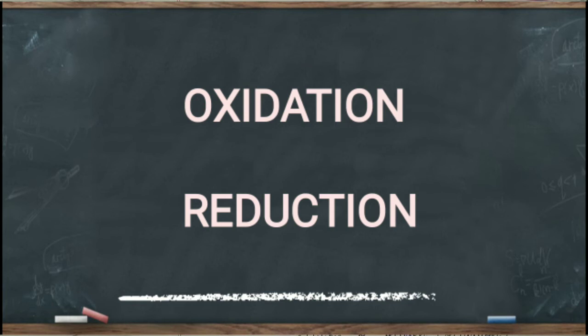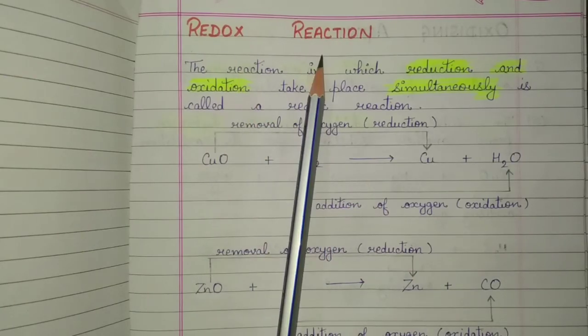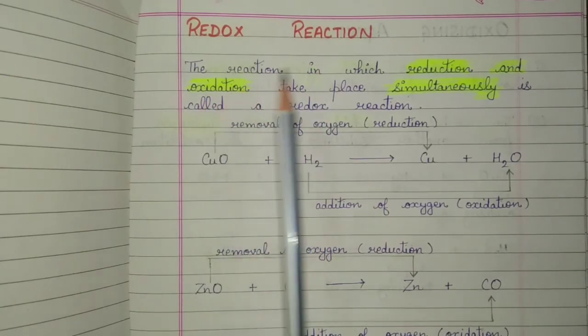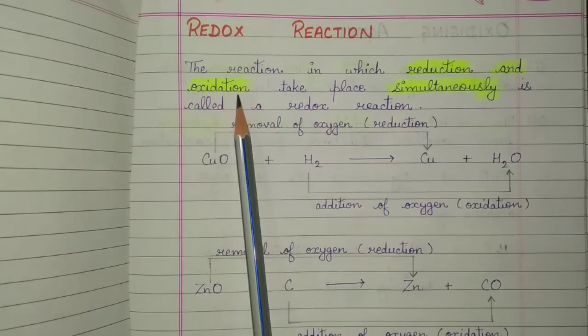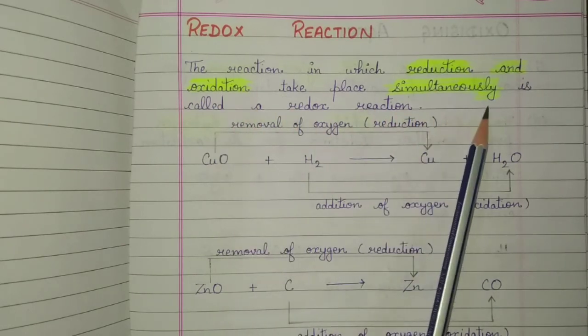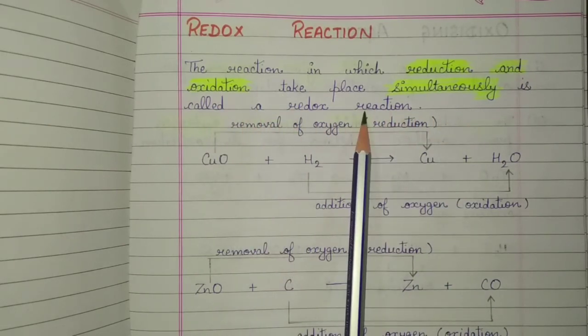In actual, oxidation-reduction reactions are complementary, meaning oxidation and reduction occur together. Such kinds of reactions are called redox reactions, meaning the reaction in which reduction and oxidation take place simultaneously is called a redox reaction.